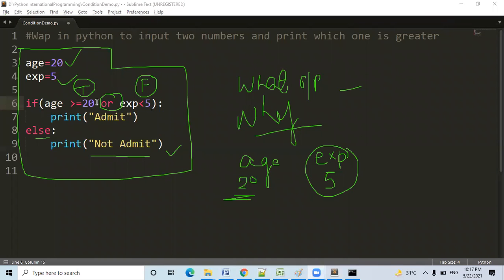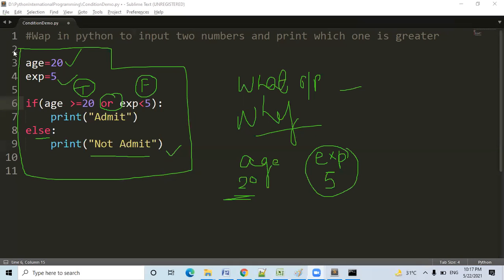Because the first condition is true. So on the basis of this condition, the overall condition can be considered as true. It doesn't matter if the second condition is true or false. Only one condition is required, that is what I have given.